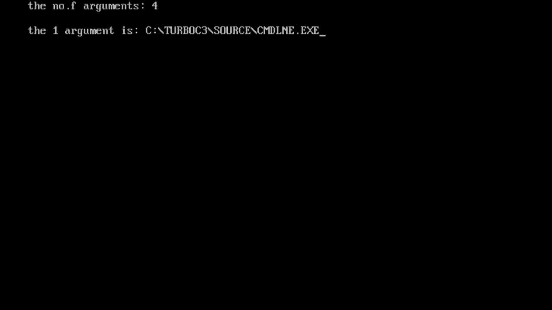See, the number of arguments is 4, but we are printing only one argument, the first argument: C drive turbo C3 source command line.exe, the path to our C program. Only one argument is printed, but the number of arguments is 4, including the file name. The complete file name is the first argument, whatever given as 1 is the second argument, whatever given as 2 is the third argument, and whatever given as 3 is the fourth argument. Now we go back to the program by typing exit.